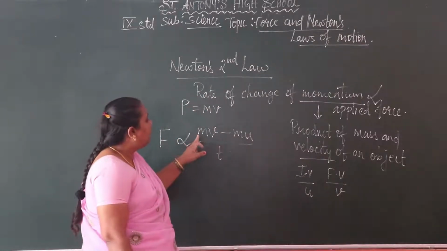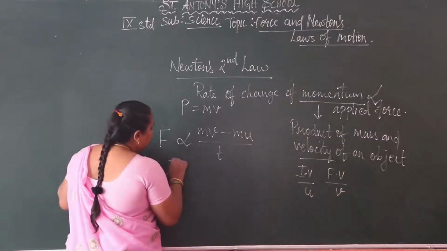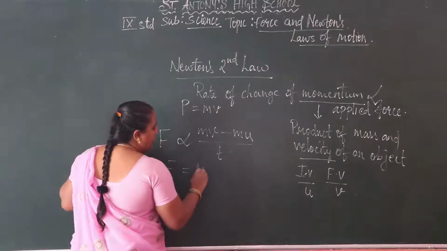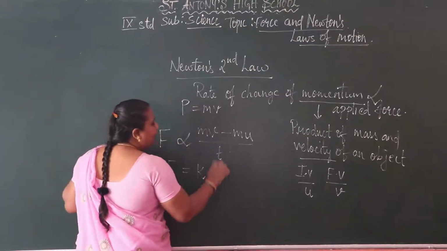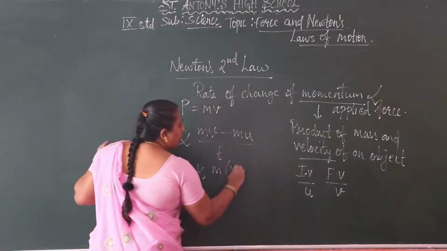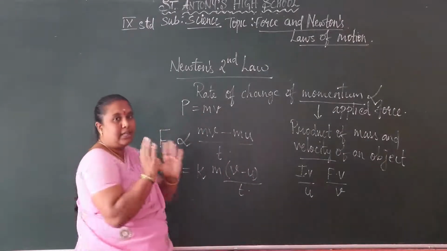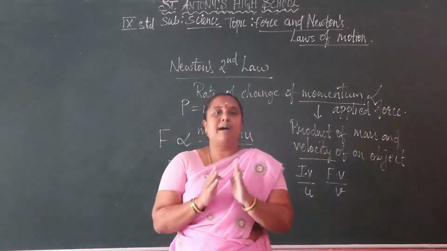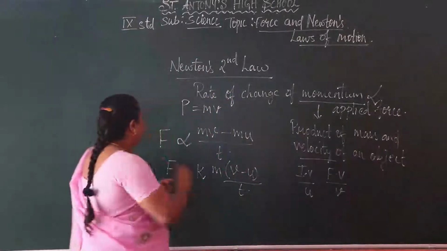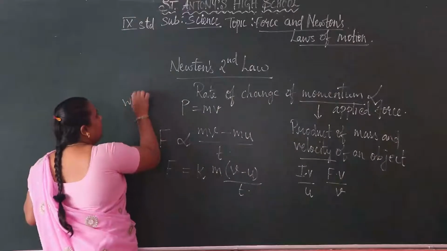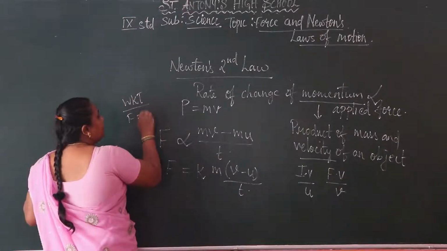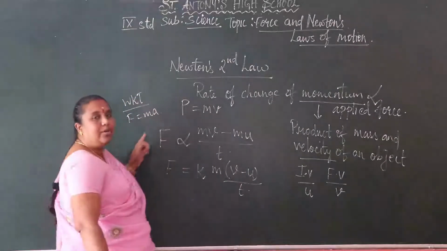So here we take F equals a constant k into m, taking m commonly outside, times (v minus u) by t. We know that force equals mass into acceleration, that is, F equals ma.